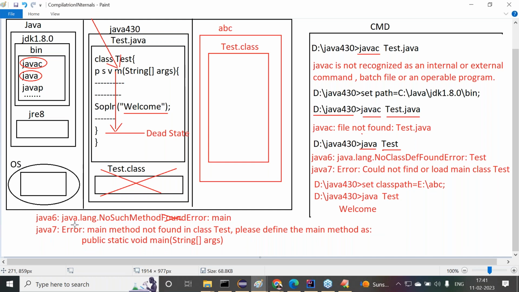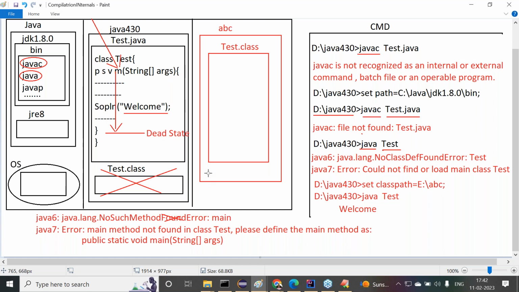In Java 6 version, java.lang.NoSuchMethodError: main. Right. Java 7 version onwards, Error: main method not found in class Test. Please define the main method as public static void main(String[] args), that we are getting now. Got it or not? All right, sir.